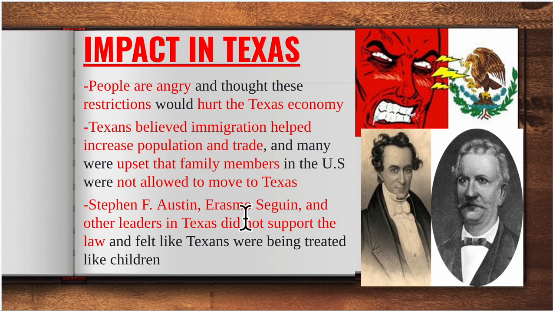They upset family members because you now had families that were divided between the United States and Texas, and they can't get those family members in anymore. So Stephen F. Austin and Erasmo Seguin did not support the law. They felt like they were being treated like children. Remember, Stephen F. Austin is the one who ended the Fredonian Rebellion. He's the one who got a militia together to go fight the Edwards brothers. And because of their actions, he's getting hit with a law like this. I completely understand why he's upset.